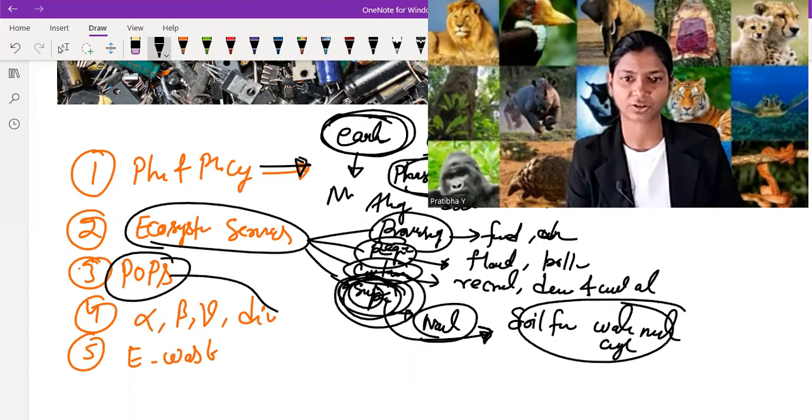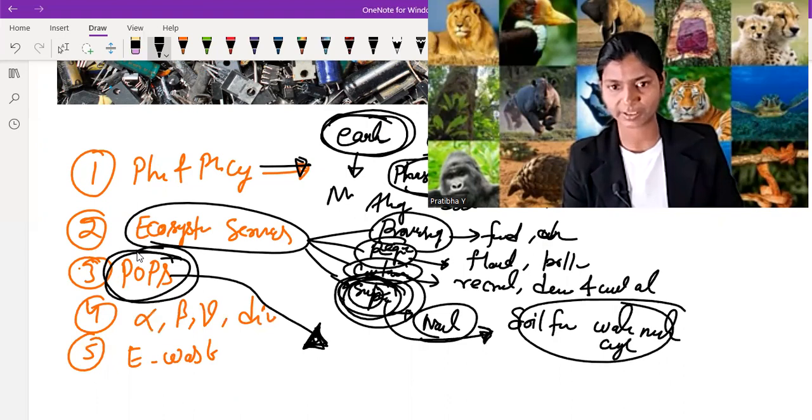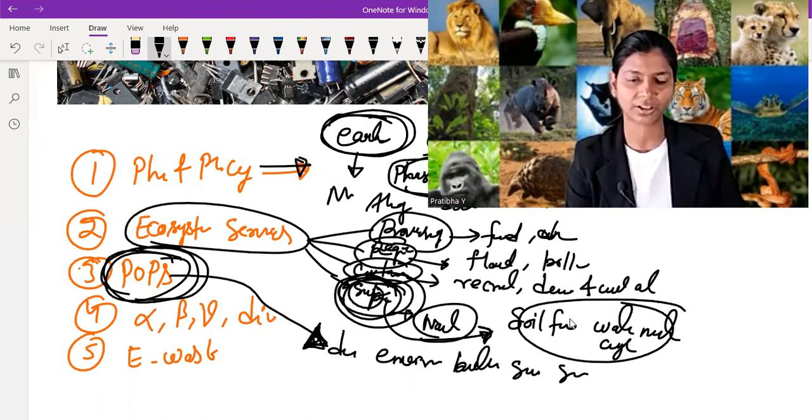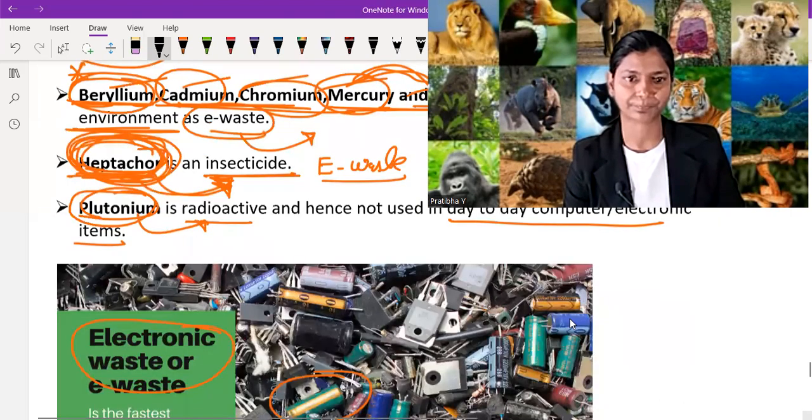POP is persistent organic pollutant. We know that these are persistent organic pollutants. These are very dangerous for our environment and we have to control them in a better manner for the sustainability and for the sustainable development of the environment. So we have to reduce it. We have to reduce the POPs.